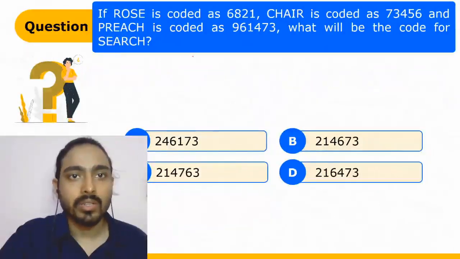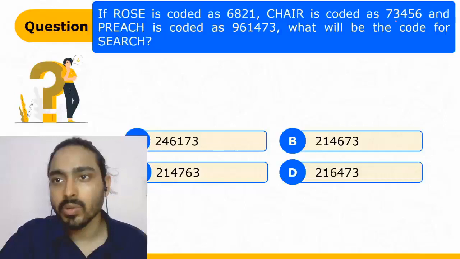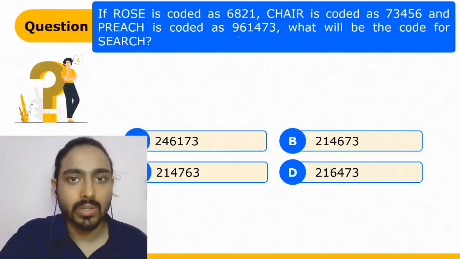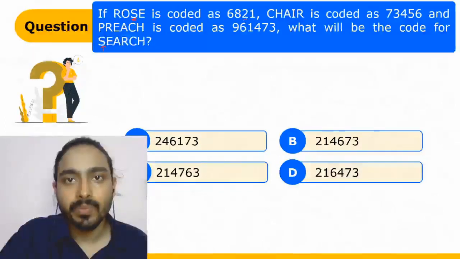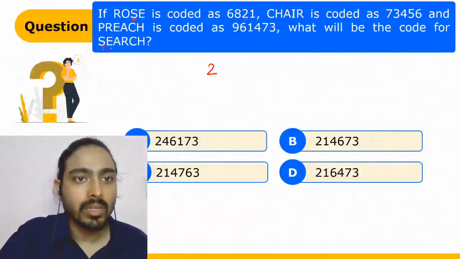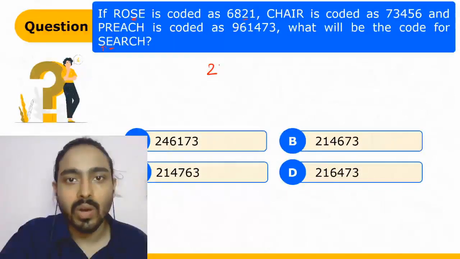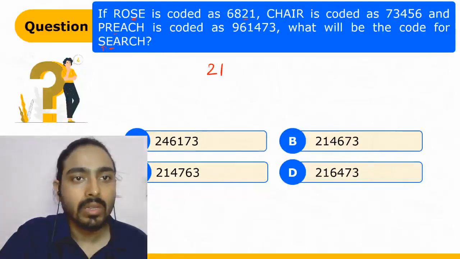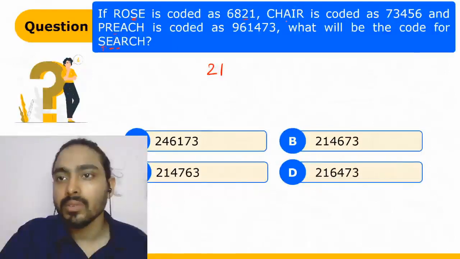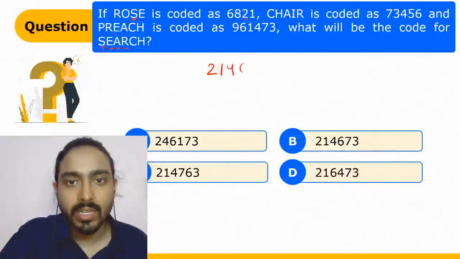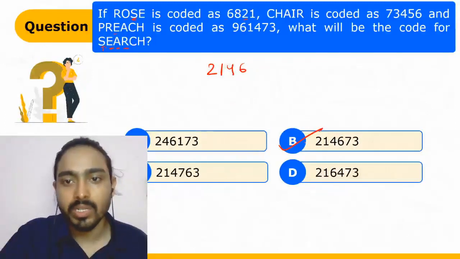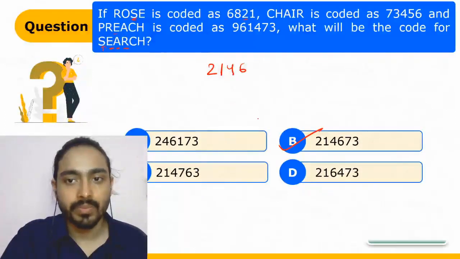In this case, just look at it. Rose is coded as 6, 8, 2, 1. Chair is coded as 7, 3, 4, 5, 6. And preach is coded as 9, 6, 1, 4, 7, 3. So for search, we have to look for the code for S. The code for S is 2. So let's write 2. Then E, the code for E is 1. The code for A from chair is 4. The code for R is again 6. Just look at this. 2, 1, 4, 6, 7, 3. Yes, B is the right answer because it's closest to this.